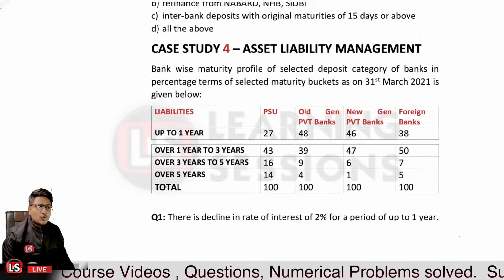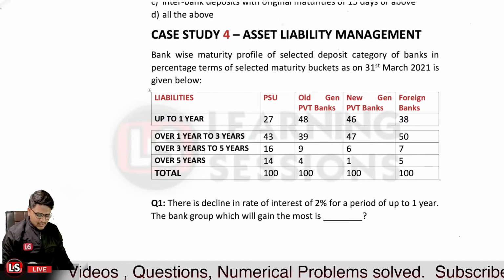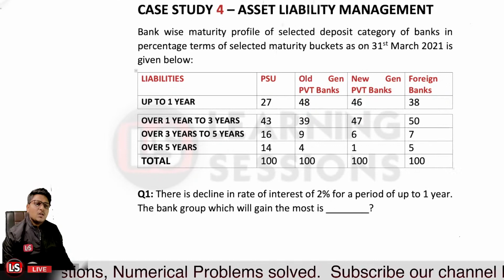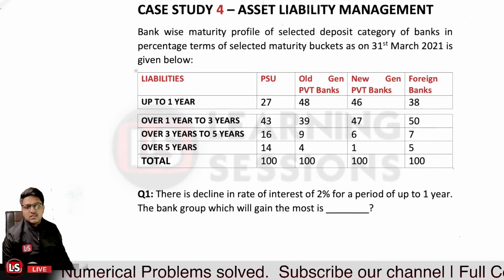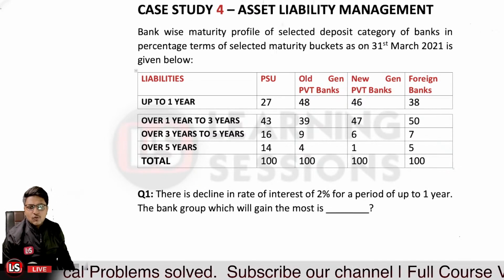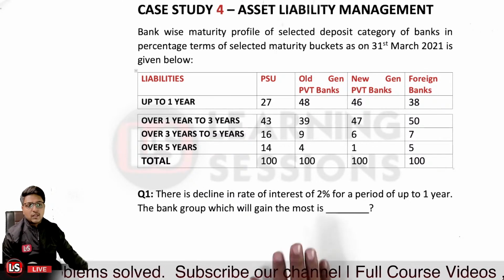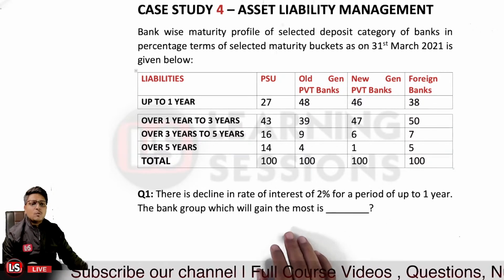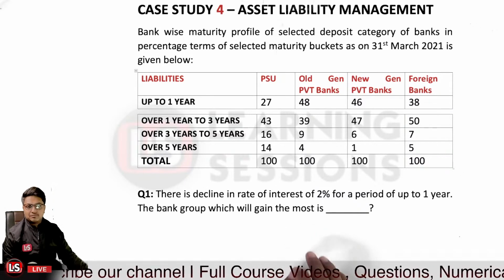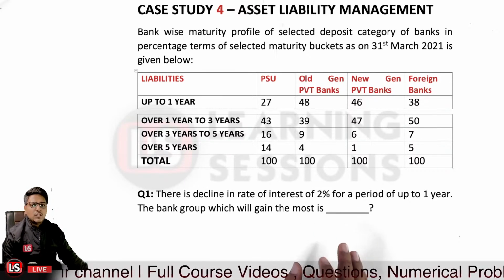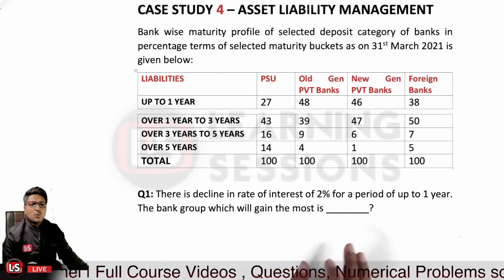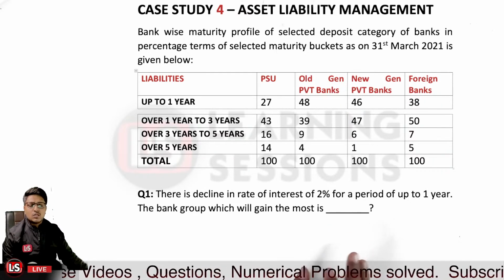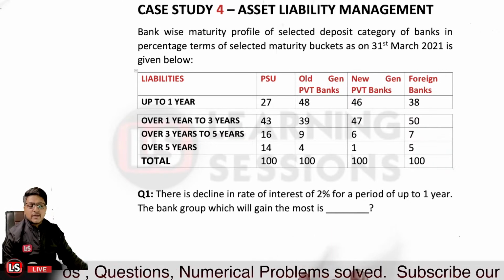Okay, so the first question says there is a decline in the rate of interest of 2% for a period up to 1 year. The bank group which will gain the most is which bank? PSUs, old generation private banks, new generation private banks, or the foreign banks? Kindly do answer at the earliest.